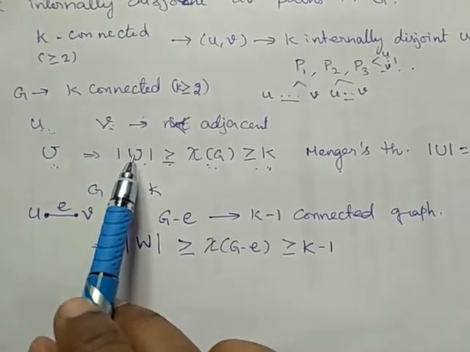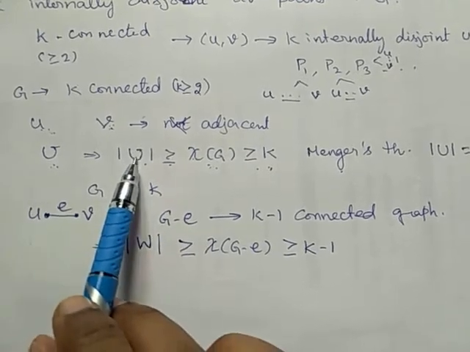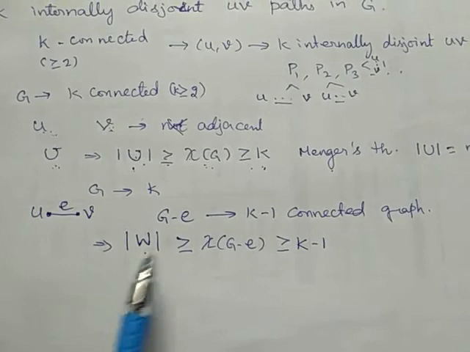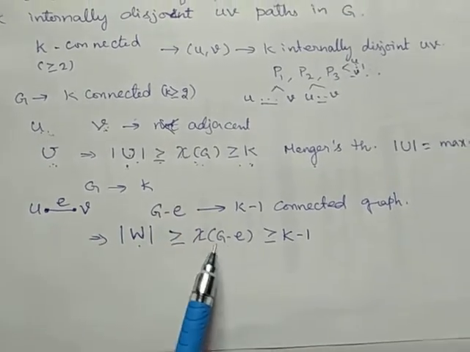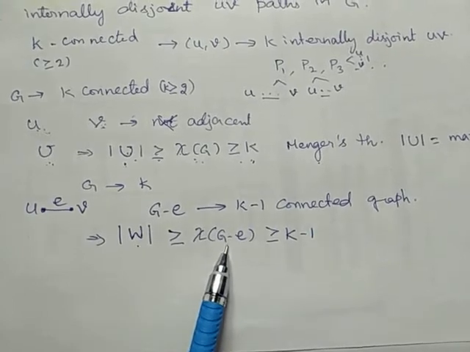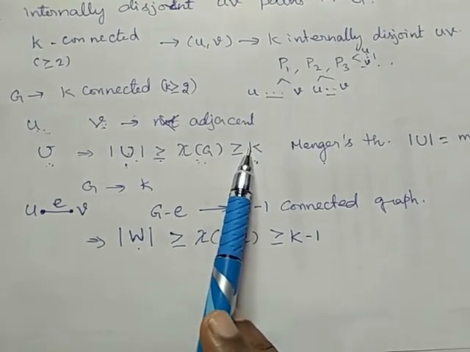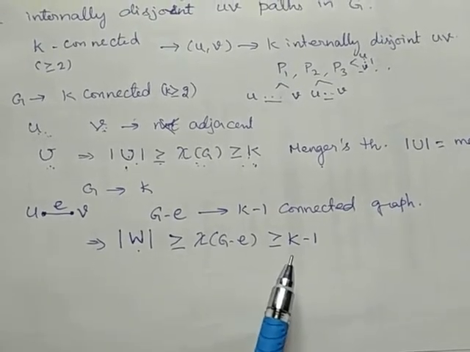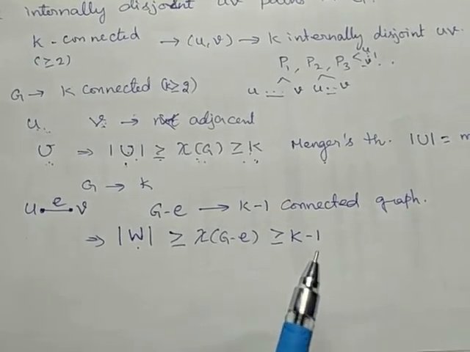Minimum UV separating set is U, so modulus of U, here modulus of W. Cardinality of G, here we are considering the G minus E graph, therefore cardinality of G minus E. Here G is k-connected, therefore k; here it is k minus 1 connected, therefore it is greater than or equal to k minus 1.